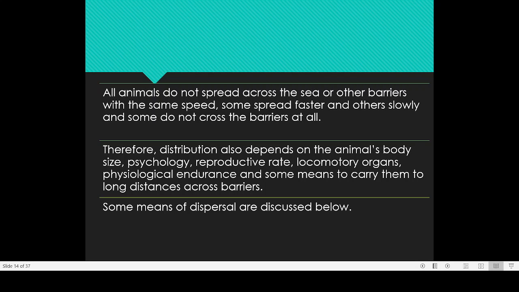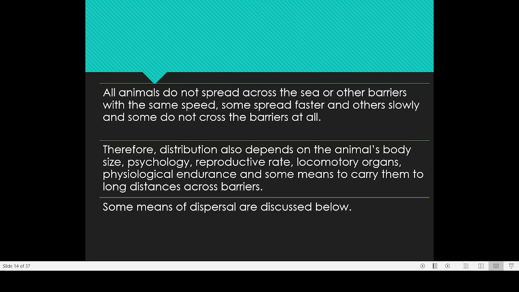You might have heard about a bird called the Arctic tern. In the case of the Arctic tern, it is capable of flying from the Arctic region up to the Antarctic region. And there are many other birds which are not even capable of flying even thousands of kilometers. So the ability to migrate, the ability to move from one area, depends on several factors.